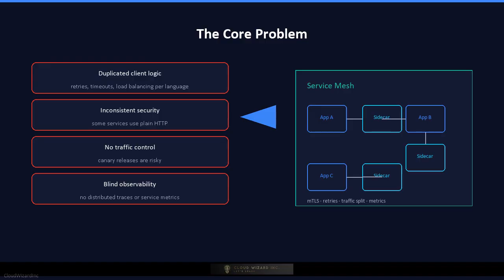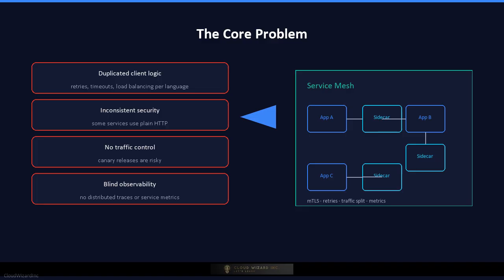Here is the core problem. A company starts with a monolith and then breaks it into dozens, then hundreds of microservices. Every service now needs to discover other services, encrypt traffic, handle retries, apply timeouts, split traffic for canary releases, and emit golden metrics. If each team implements these concerns inside every service, you end up with duplicated libraries, inconsistent behavior, language-specific bugs, and a security nightmare.